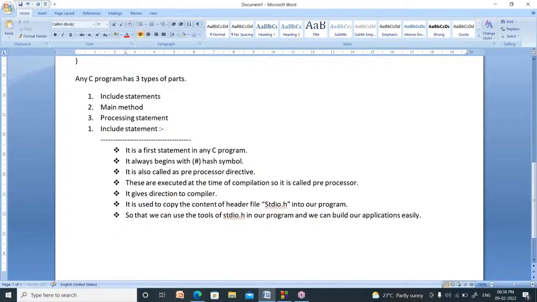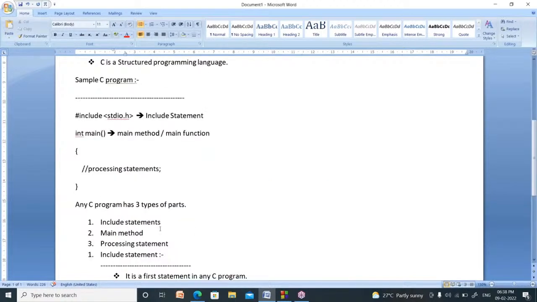Now, the next concept is, what is the main method? My second concept, the main method. Main method means in any C program, you have to write at least one main method. Why? Because it is the entry point of any program.